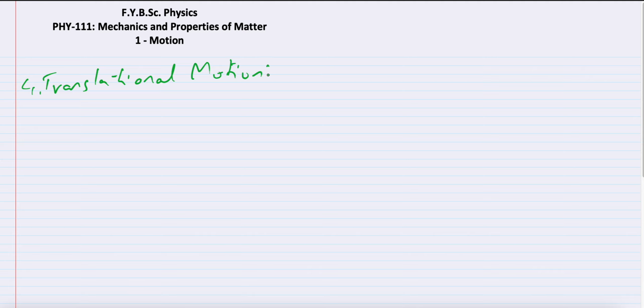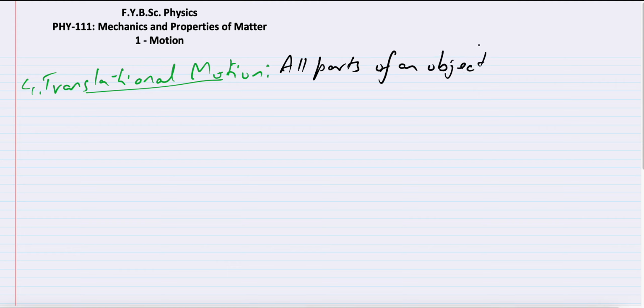Translational motion. What is translational motion? Translational motion is simple: all parts of an object move the same distance in given time. Let me write that down. All parts of an object move the same distance in given time.